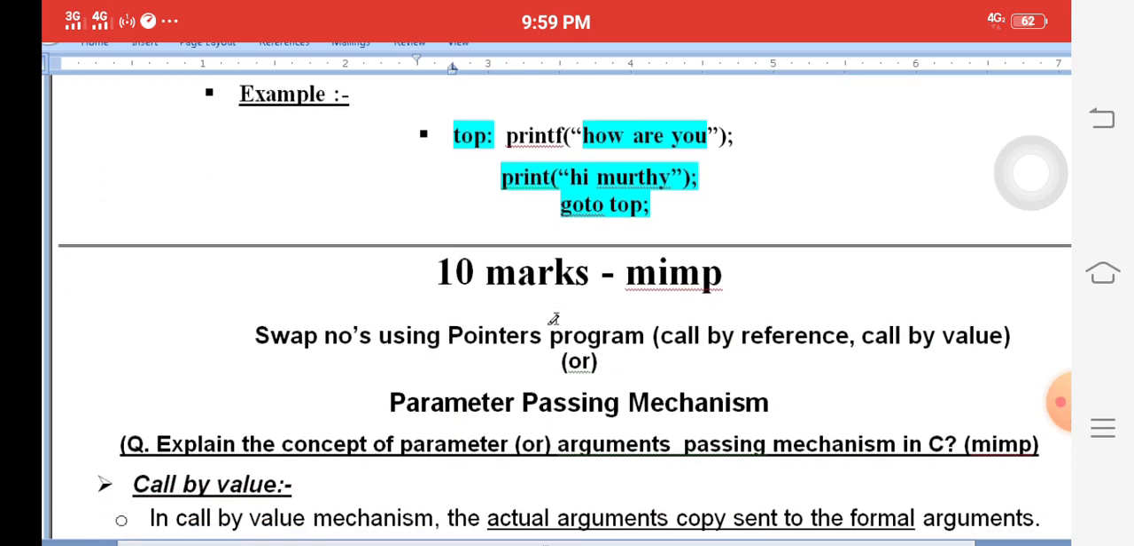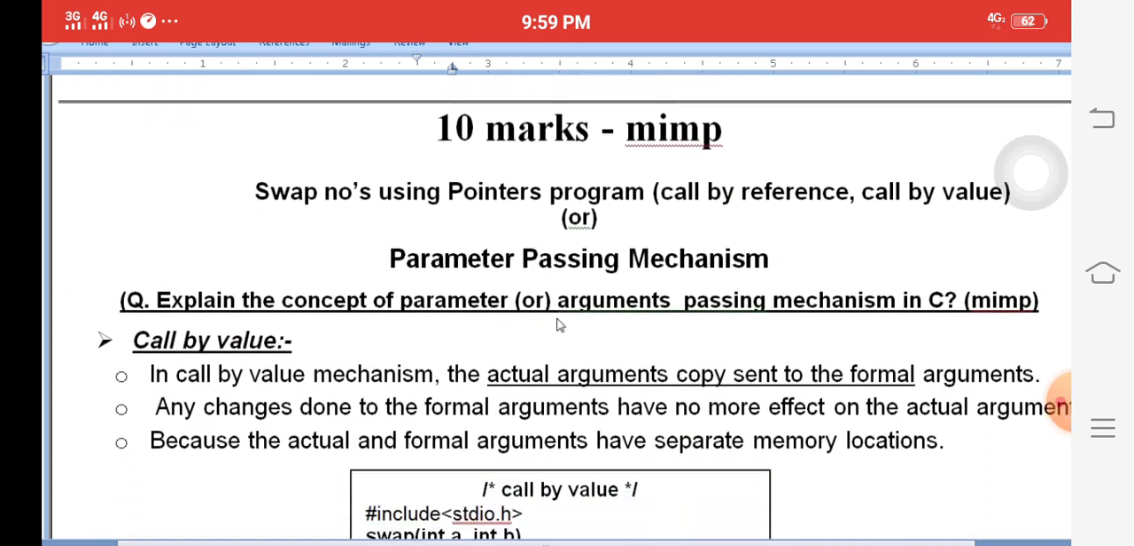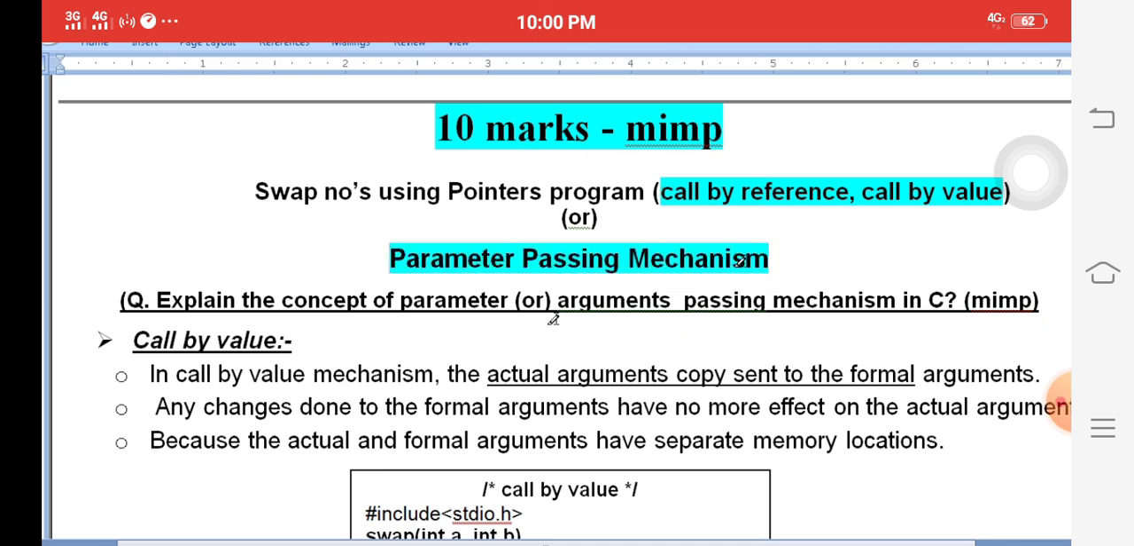This is the question from last year. Very important 5 marks question. This is a very important 10 marks question. It became very famous last year, 2019, as a 10 marks question. Explain call by reference and call by value. Another model question is the parameter passing mechanism or the swapping of pointer program. These are 3 types of questions, but only one answer. Call by reference, call by value, parameter passing or pointer program. Any question, only one answer.